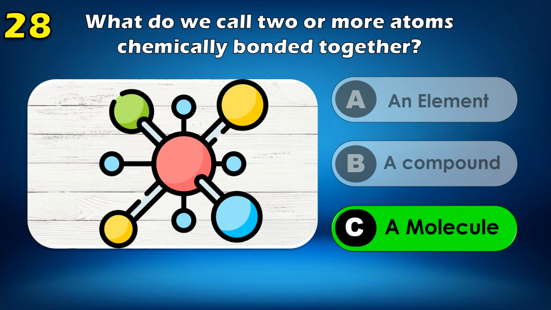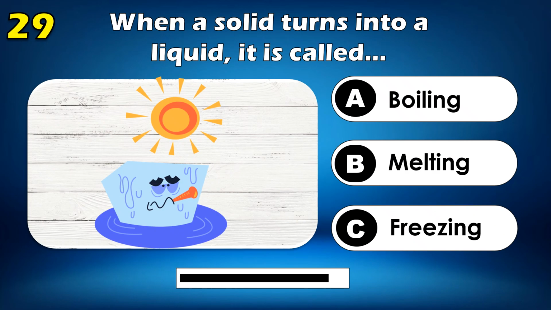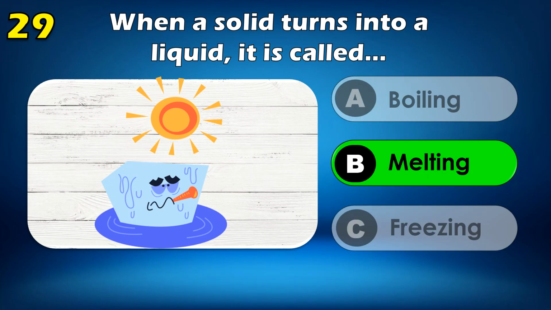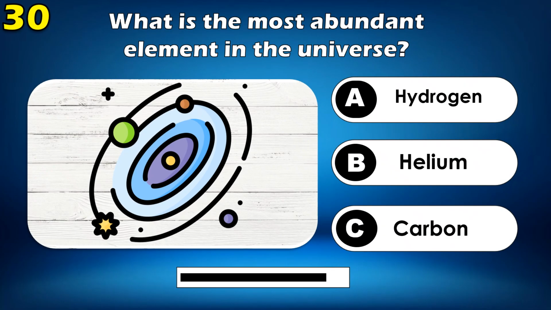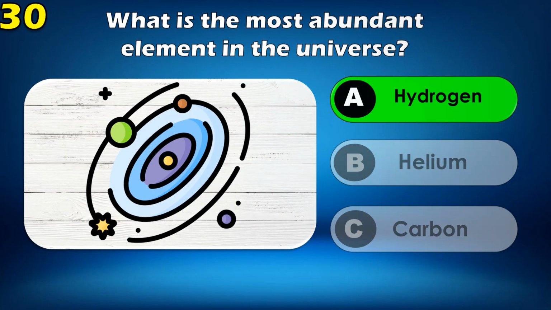A molecule. When a solid turns into a liquid, it is called melting. What is the most abundant element in the universe? Hydrogen.